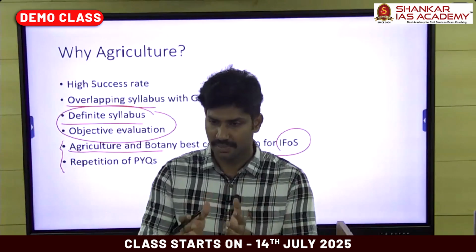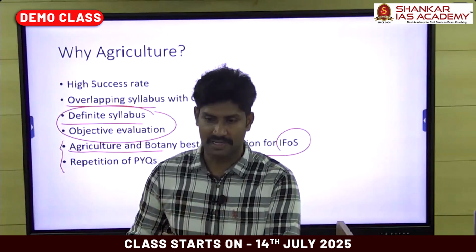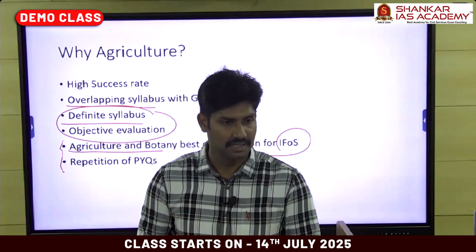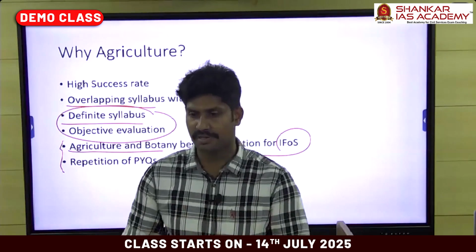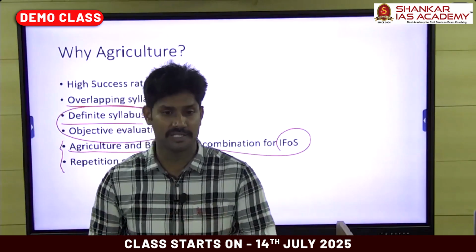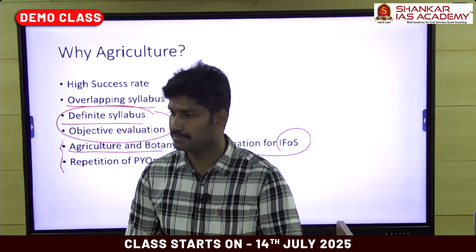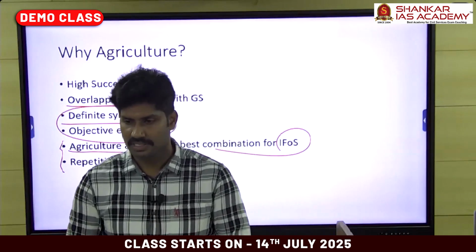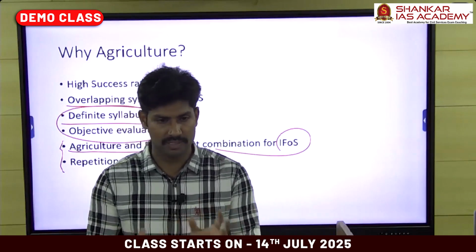Cell biology, plant breeding, biotechnology, plant physiology. These subjects are common between agriculture and botany. In botany paper 1 also, again, we study plant pathology and plant disease management. So it's easy. We can prepare these two optionals.